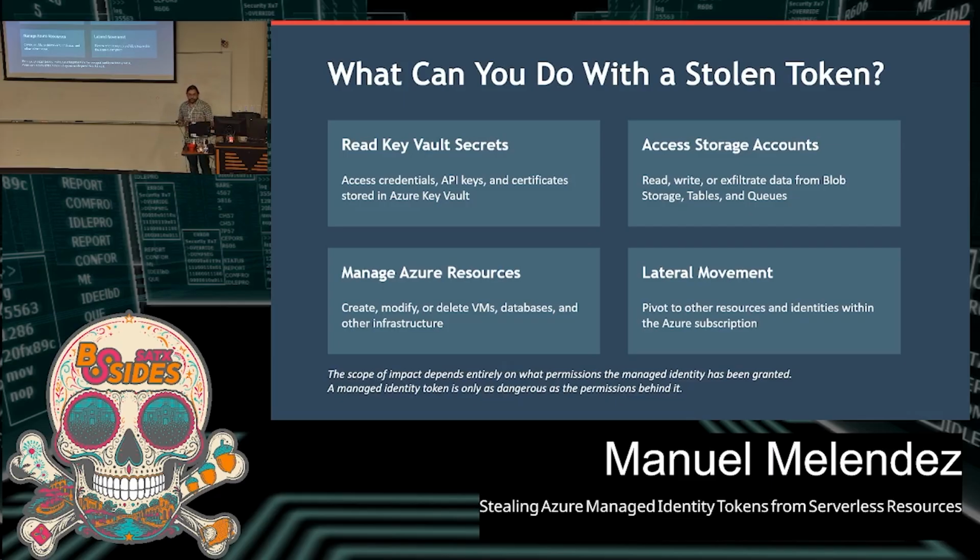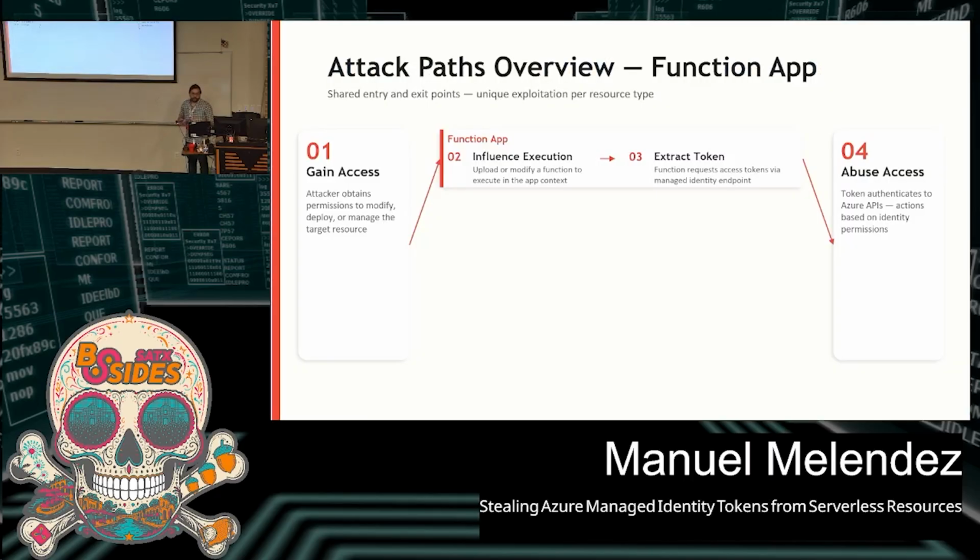But the interesting thing here is that if we do this, we're really not breaking identity. If we steal a token, we're not really breaking identity. We're just using a feature, a system that is intended to be used, right? So we're really using or manipulating it just for our own benefit, which is to steal a token for these resources. So now I'll be going over some attack paths for all of these resources. You'll see that the first and last steps of these attack paths are pretty much the same.